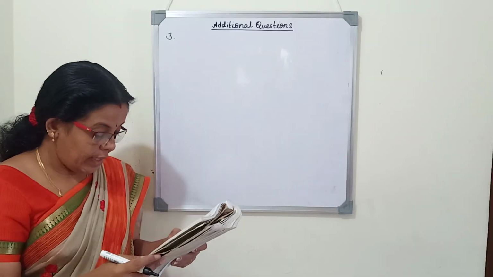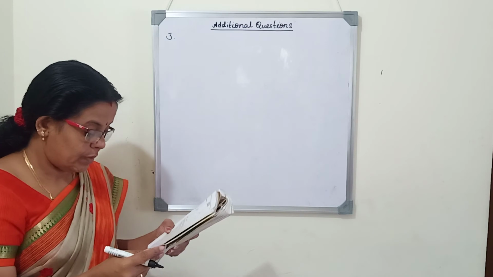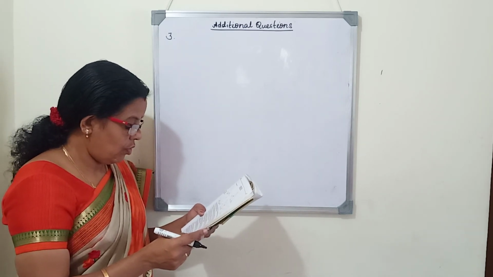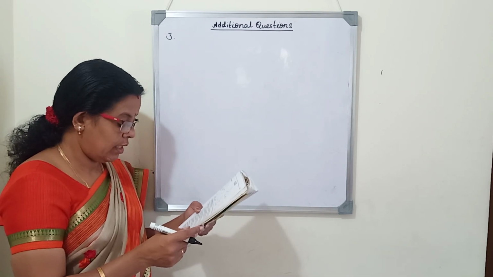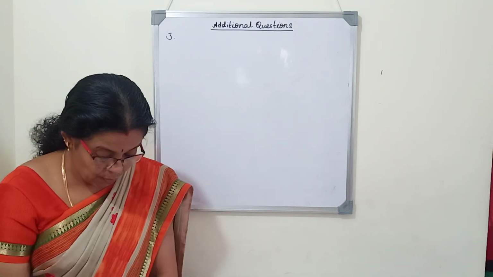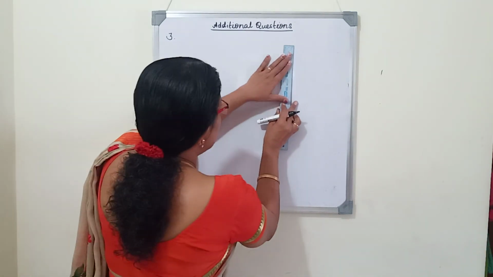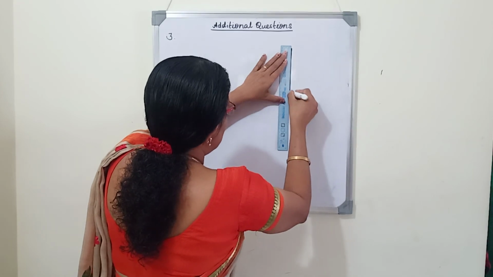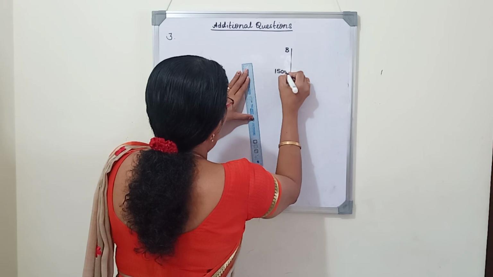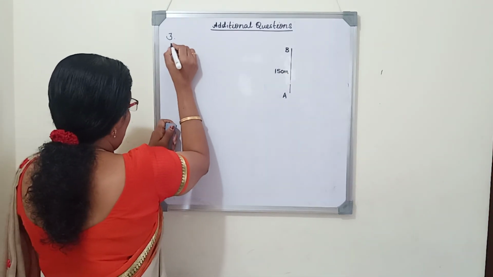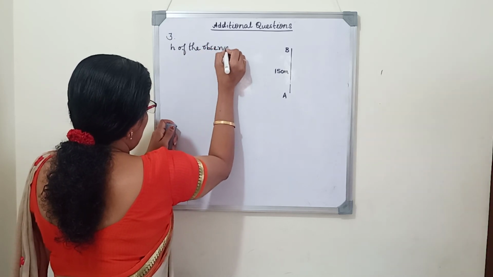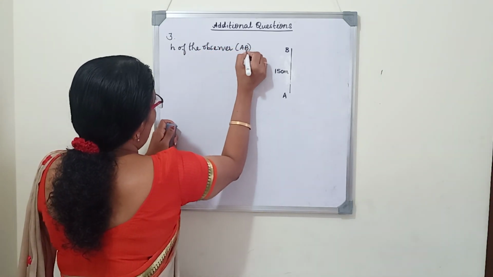Third question. Find the angle of depression if an observer 150 cm tall looks at the tip of his shadow, which is 150 root 3 cm from his foot. So AB is the observer. He is 150 meter tall. Height of the observer AB is 150 meter.